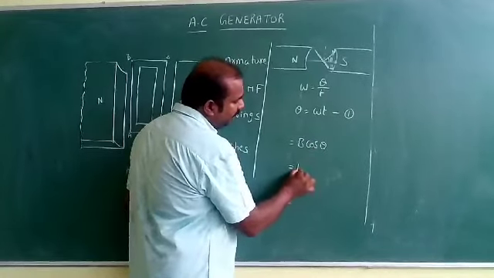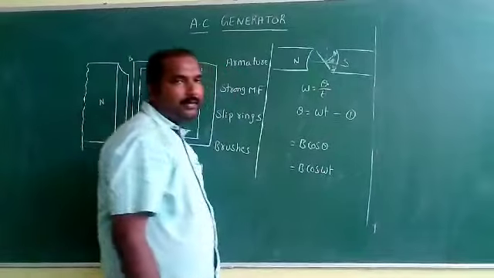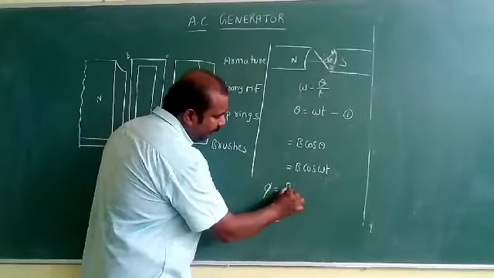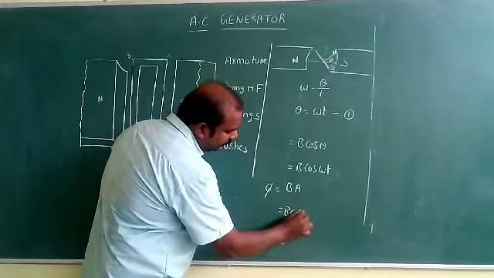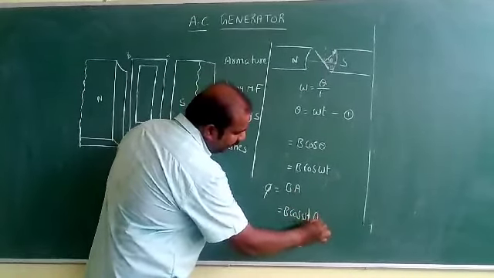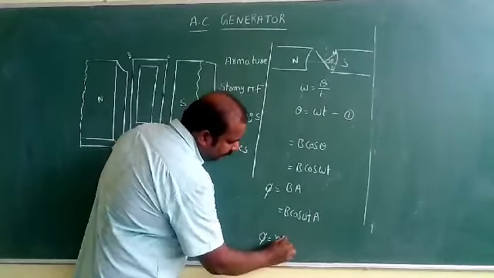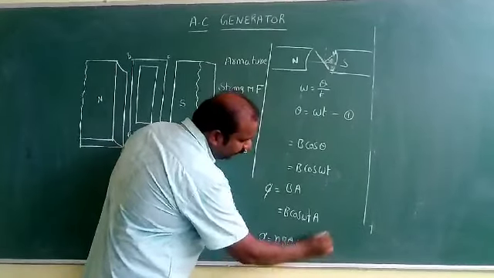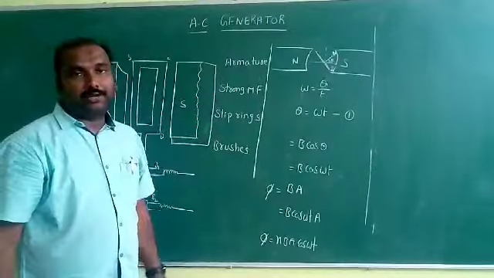In place of theta, I am substituting omega t, so B cos omega t. Now, the magnetic flux linked with each turn of the coil is given by B into A. In place of B, I am substituting B cos omega t into A. And the total magnetic flux linked is given by the total number of turns, N B A cos omega t. This is the total magnetic flux linked with the armature.